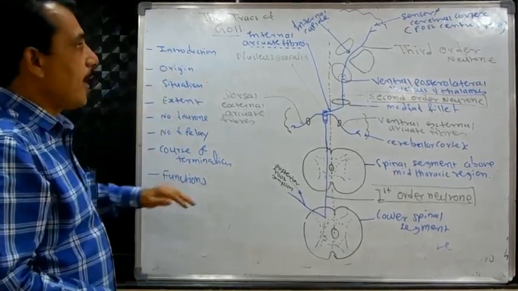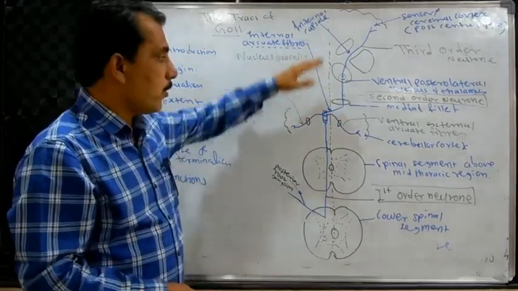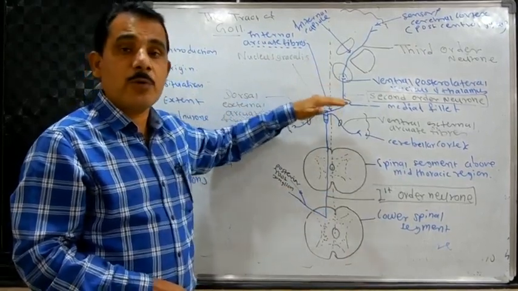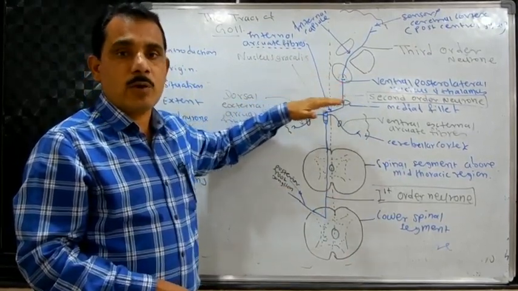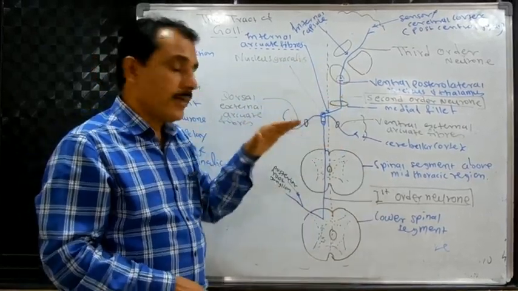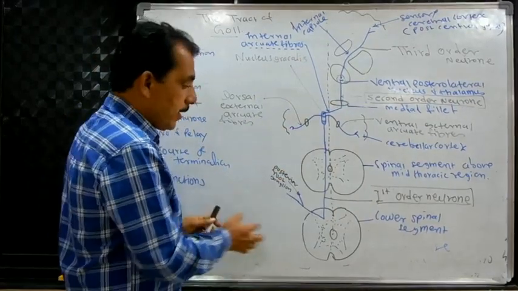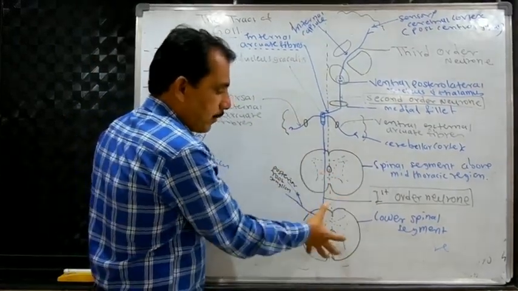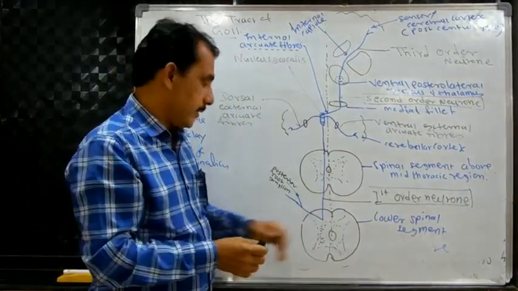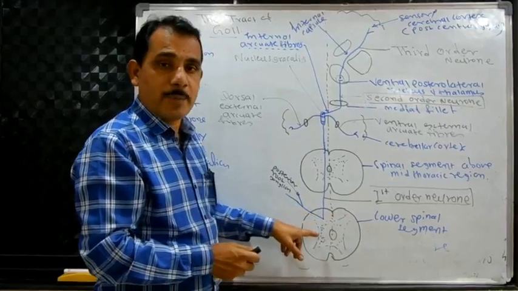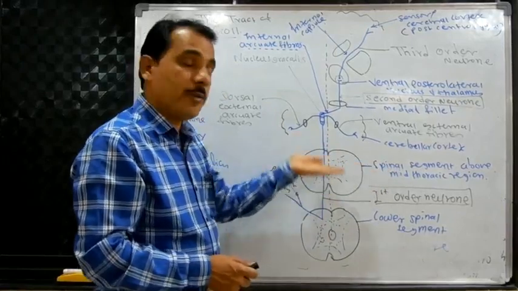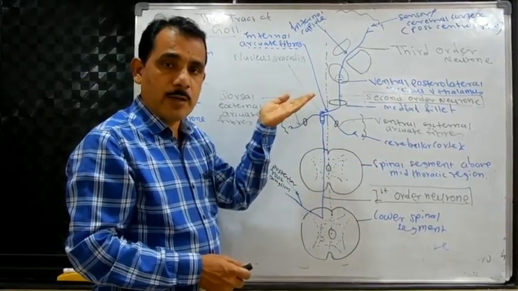To discuss these points and to understand the tract of Goll, we must follow this figure. It will help you understand the tract of Goll, its origin, its course, and its termination. First of all, see the labeling in the figure. I have drawn two segments of the spinal cord. This is the lower segment, meaning below the mid-thoracic region, and this is the segment above the mid-thoracic region.